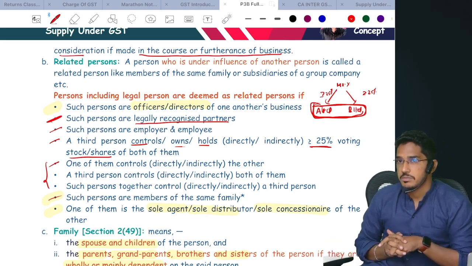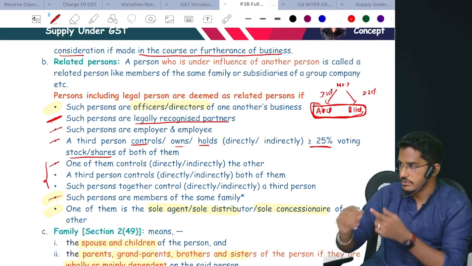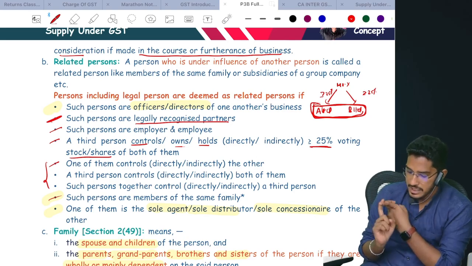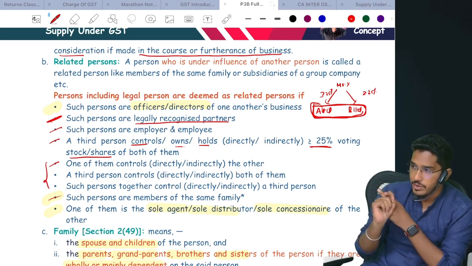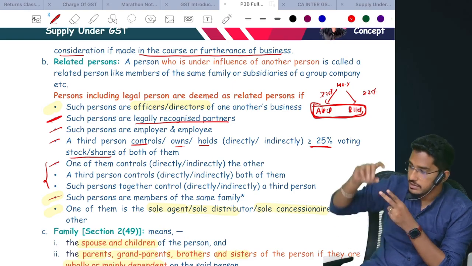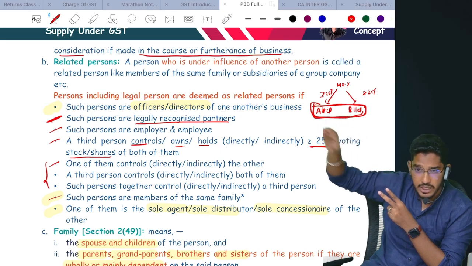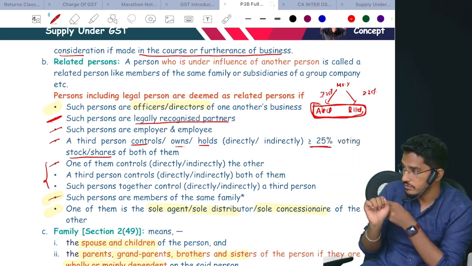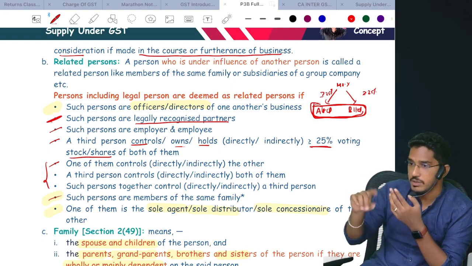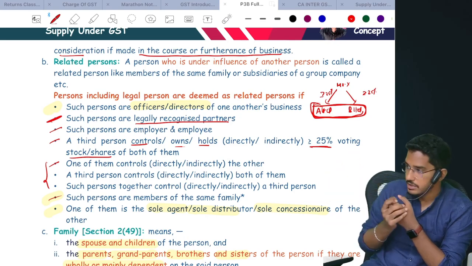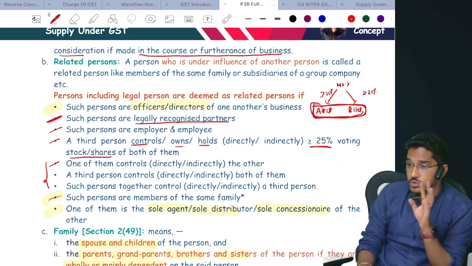Who will come under the related person definition? One round of revision we will do, then we'll proceed. Number one, if they are legally recognized partners. They are employer and employee. A third person controls or owns greater than or equal to 25% of the voting shares or securities in both of them. Control: three points. One of them controls the other, a third party controls both, or both of them control a third party. And they belong to the same family.